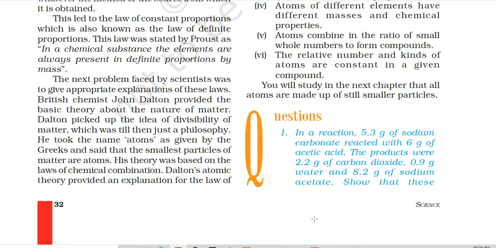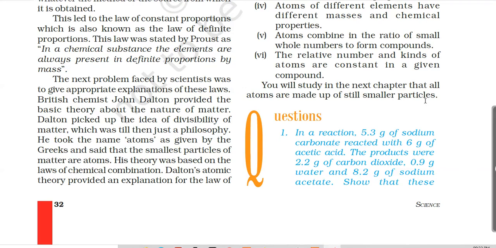Welcome back, students. Let's continue with the chapter on atoms and molecules. In the last class, we studied the laws of chemical combination. In that, we discussed the laws proposed by Antoine Lavoisier and Joseph Proust, which were the law of conservation of mass and the law of definite proportion.